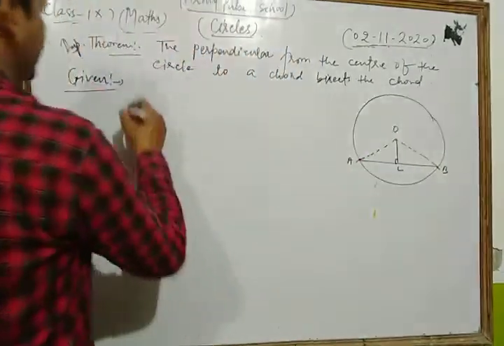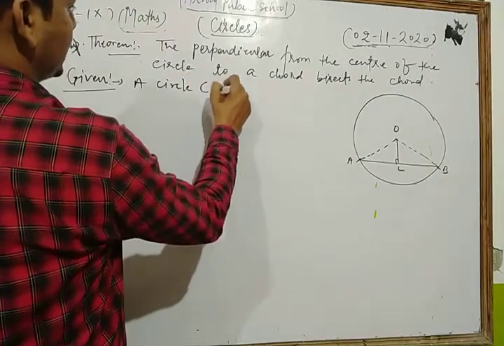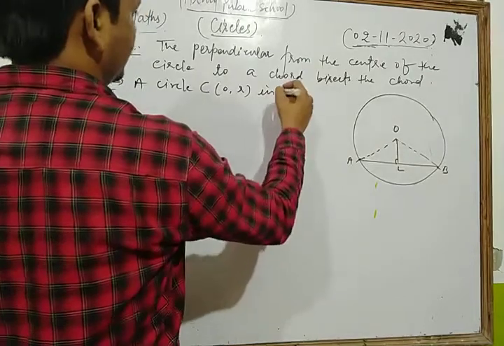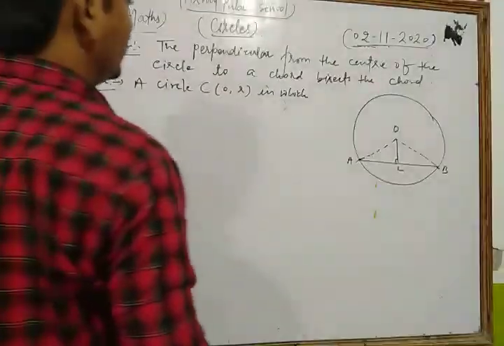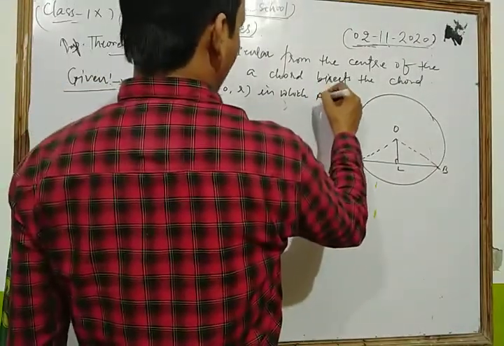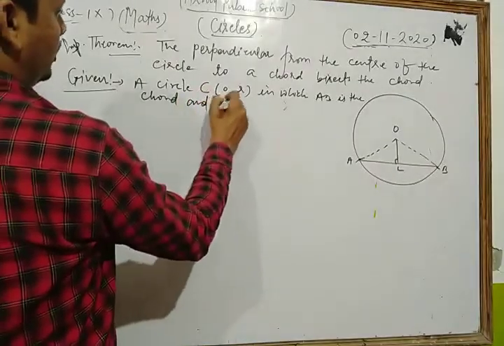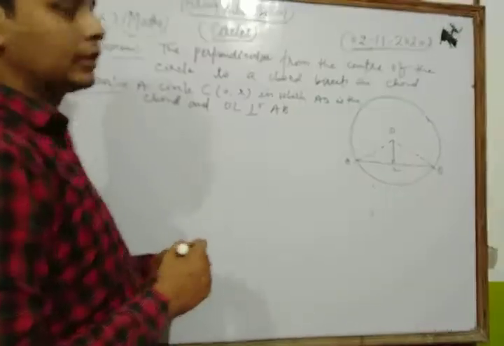So first of all we write: a circle C with center O and radius R, in which AB is a chord, and OL perpendicular to AB, which is given in our theorem.